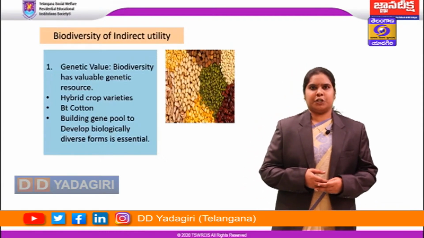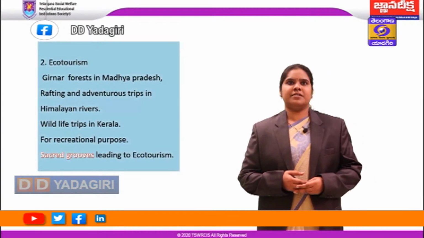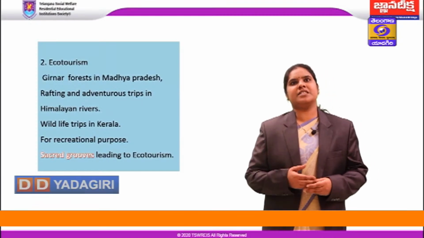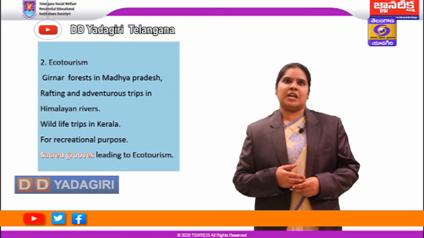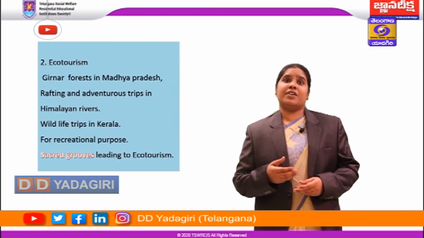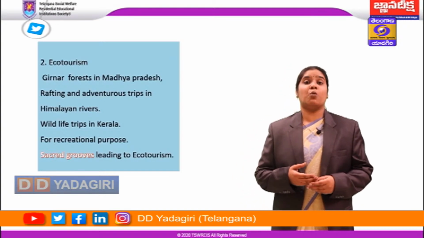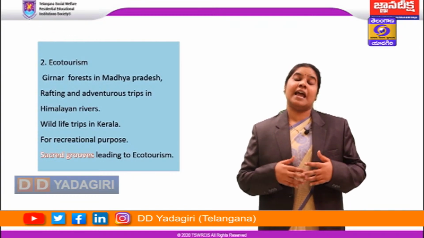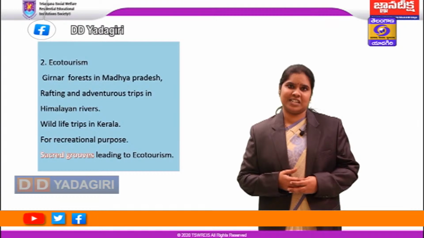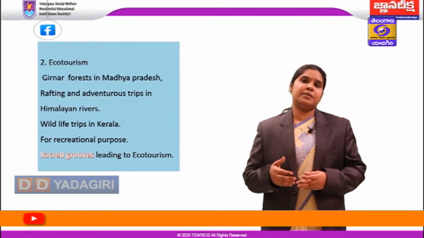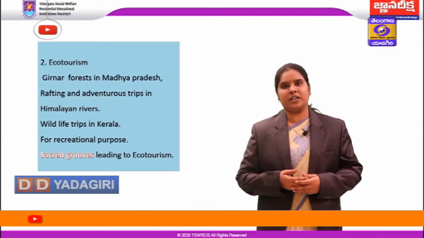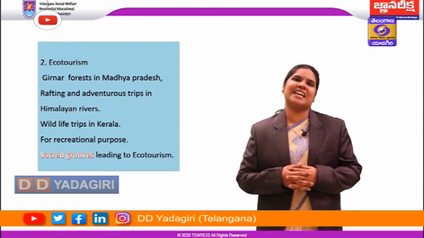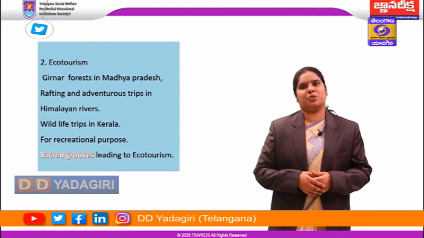And the other indirect utility value is ecotourism, which is very famous. You know about different places in India where we see ecotourism. For example, Gir forest in Gujarat, which is protecting the lions, river rafting and adventurous trips in Himalayan rivers, and wildlife trips in Kerala. This is for recreational purposes. We have peace of mind when we visit such places, and we get to know about the rich biodiversity in India. Apart from this, tribals and human societies attach much importance to preserving these mountains and plants because of their religious significance, which they call sacred groves. So sacred groves are now leading to ecotourism also.